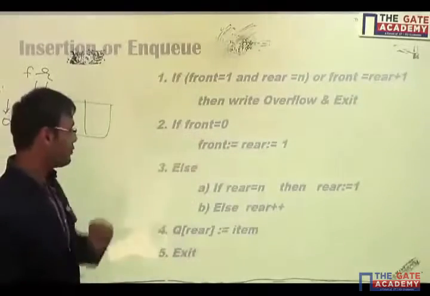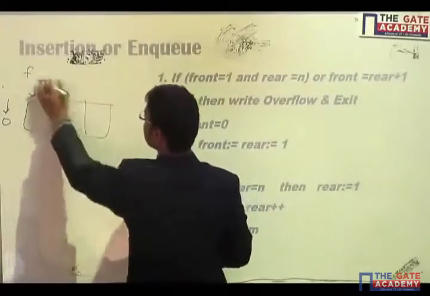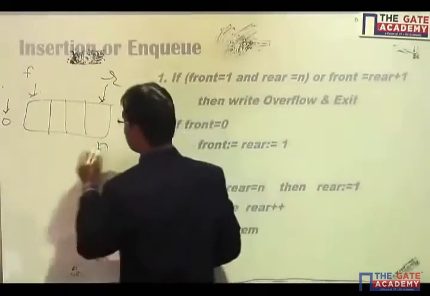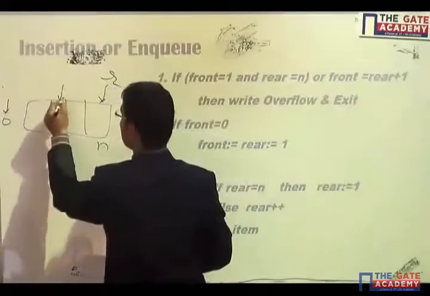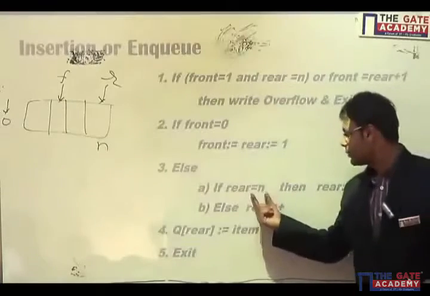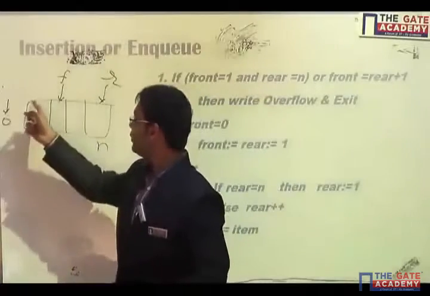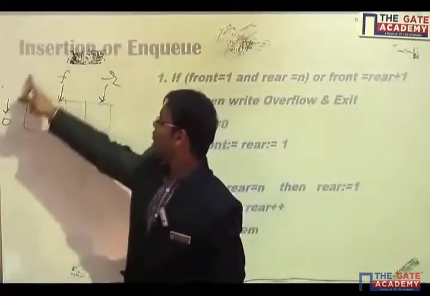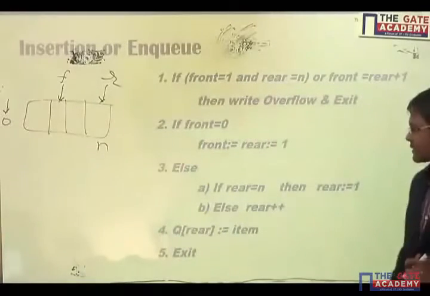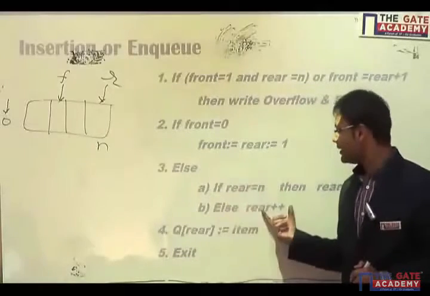Else, if front is not equal to 0, then I'll have to check whether rear is equal to n. If rear is pointing to my last location, and we know that this is not a case of overflow, then I'll have to set rear equal to 1. I set rear equal to 1 because I have to go with the circular queue to utilize the empty spaces. If rear is not equal to n, then rear plus plus.